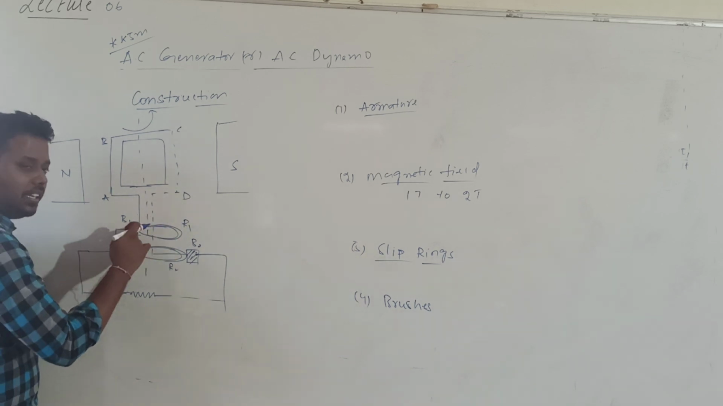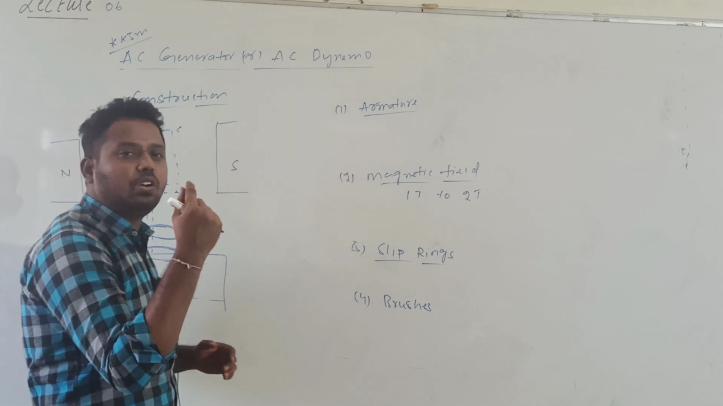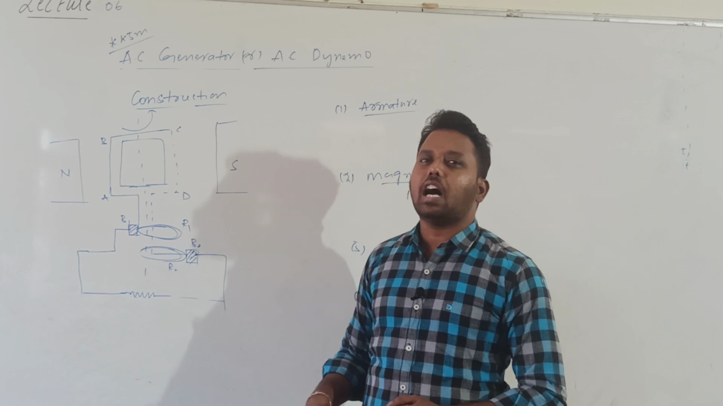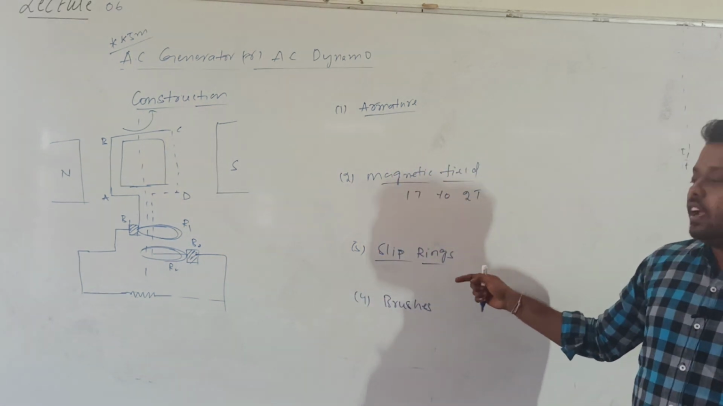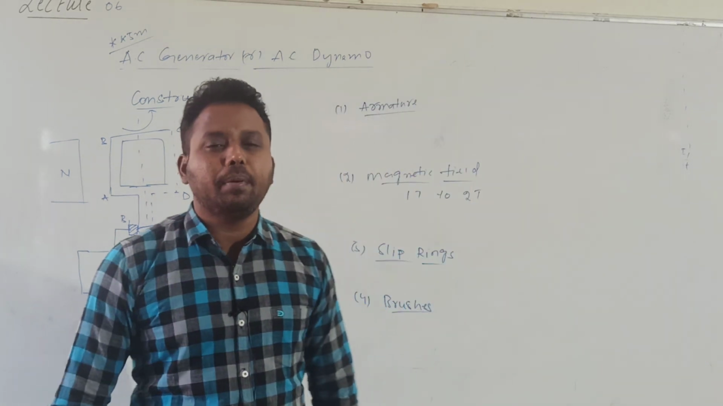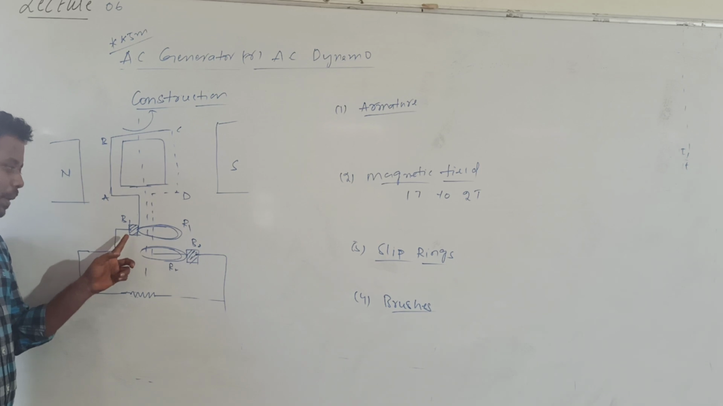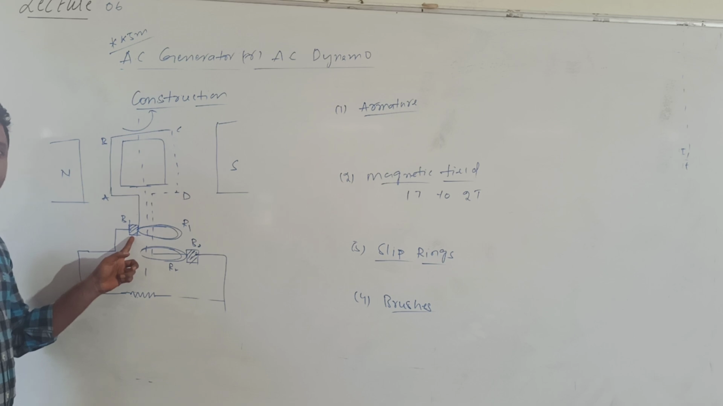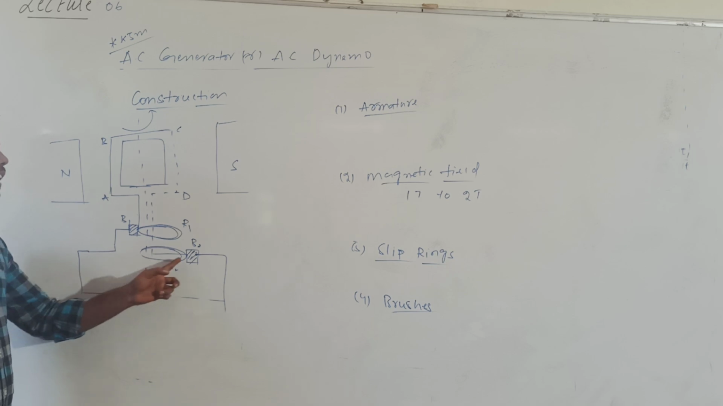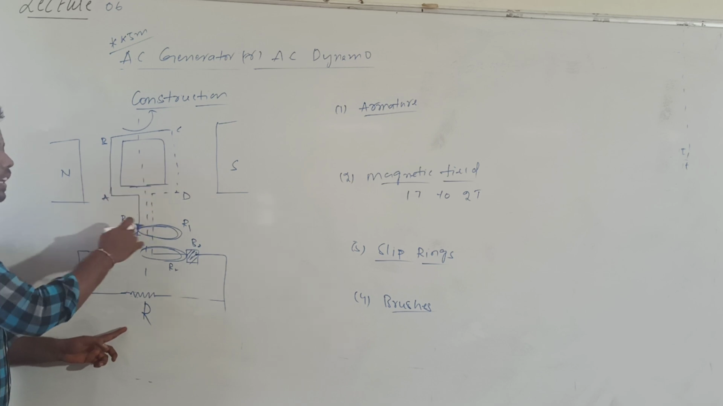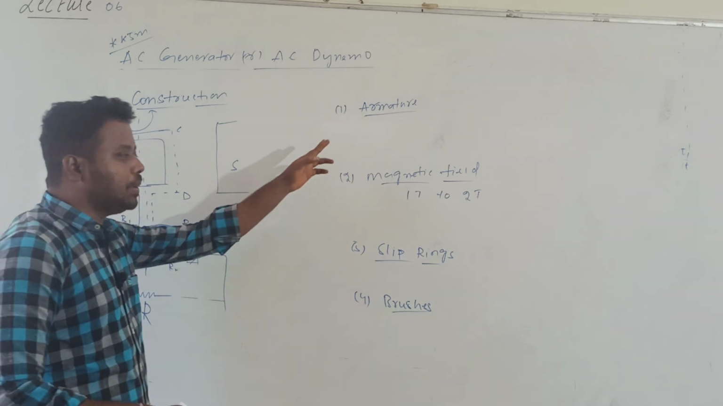Here two slip rings will be there. These two slip rings also rotate along with the armature. This one is R1 and the other is R2. And the last one is the brushes. Two carbon brushes will be touching the slip rings. What is the purpose of these slip rings? These slip rings will transfer the current. We connect this to an external circuit, and finally the output is the load resistance. So this circuit is connected to the load resistance with the help of these brushes.